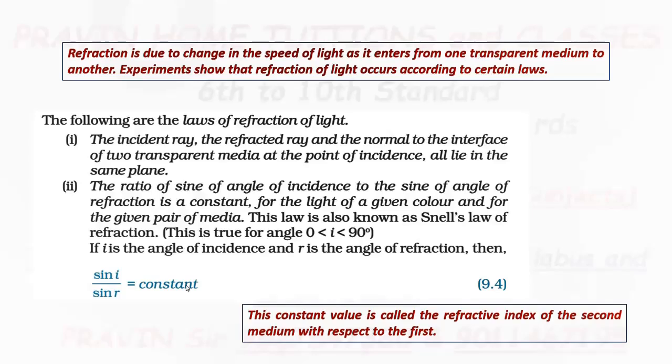And these are the two laws of refraction.